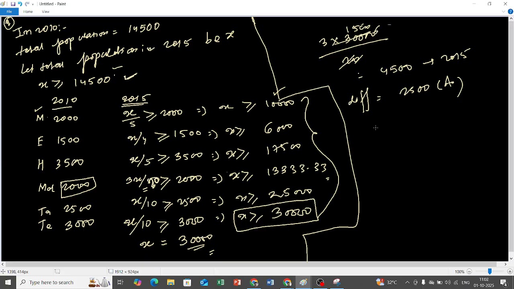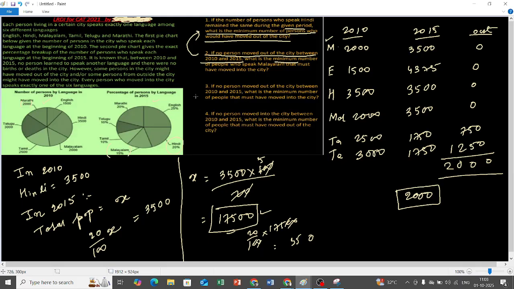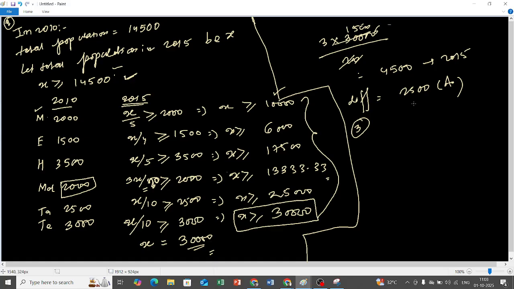Okay, everyone? Yes, sir. Okay, now let's come to question number 3. See, if no person moved out of the city, again same thing, between 2010 and 2015, what is the minimum number of people that must have moved into the city?